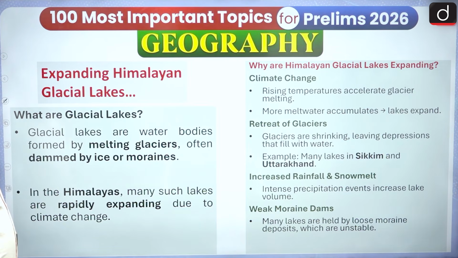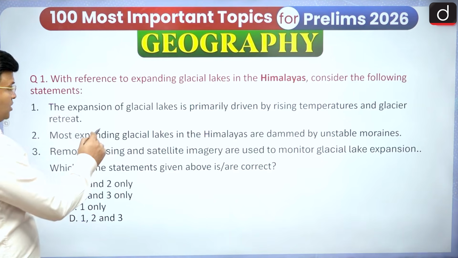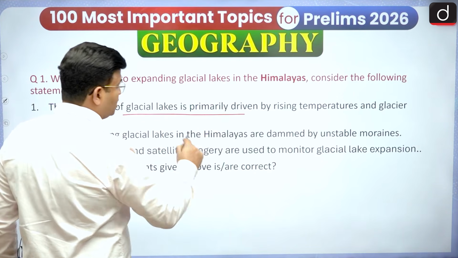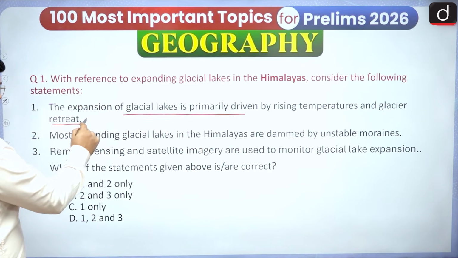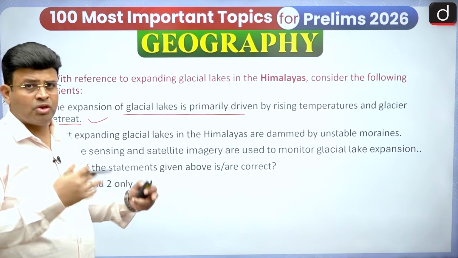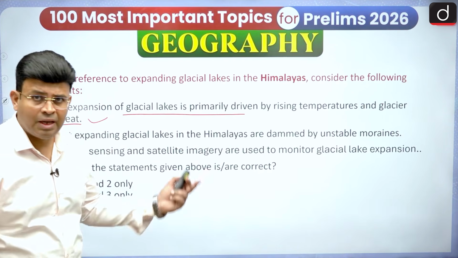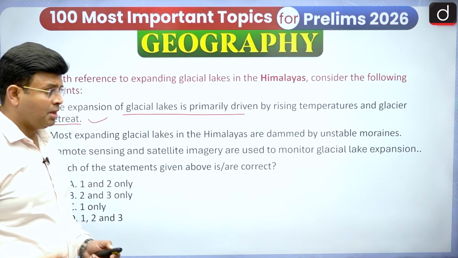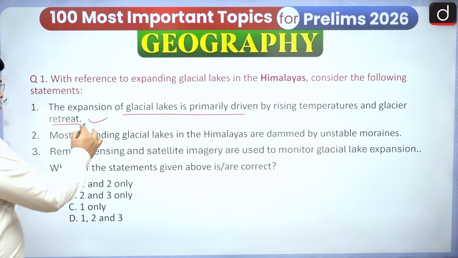Related to this one, here we have to see expanding Himalayan glacial lakes. With reference to expanding glacial lakes in the Himalayas, consider the following statements. Expansion of glacial lakes is primarily driven by rising temperature. Yes, rising temperature means climate change or global warming, and the glacier retreats. So as the glacier retreats, the lake sizes keep on increasing. Melt water is giving a large amount of water. So this is the correct one.